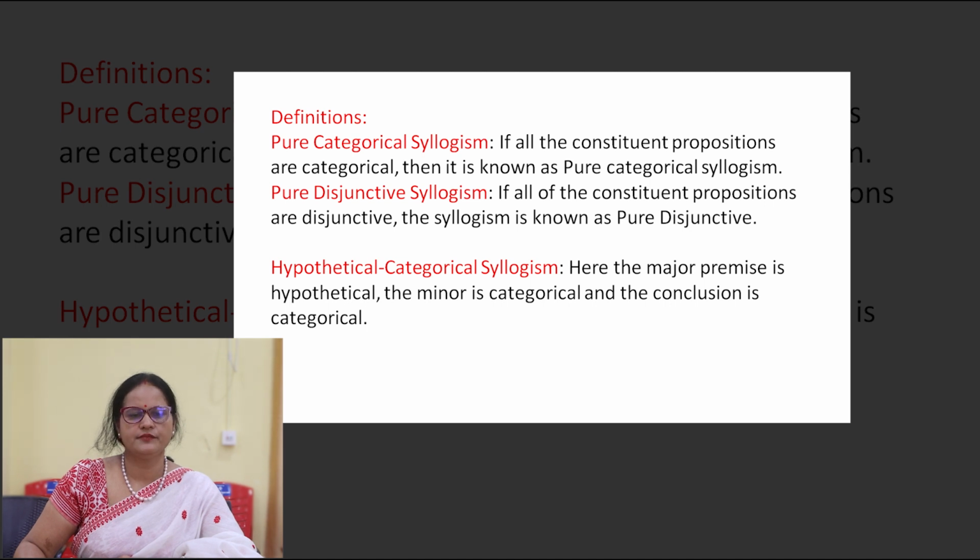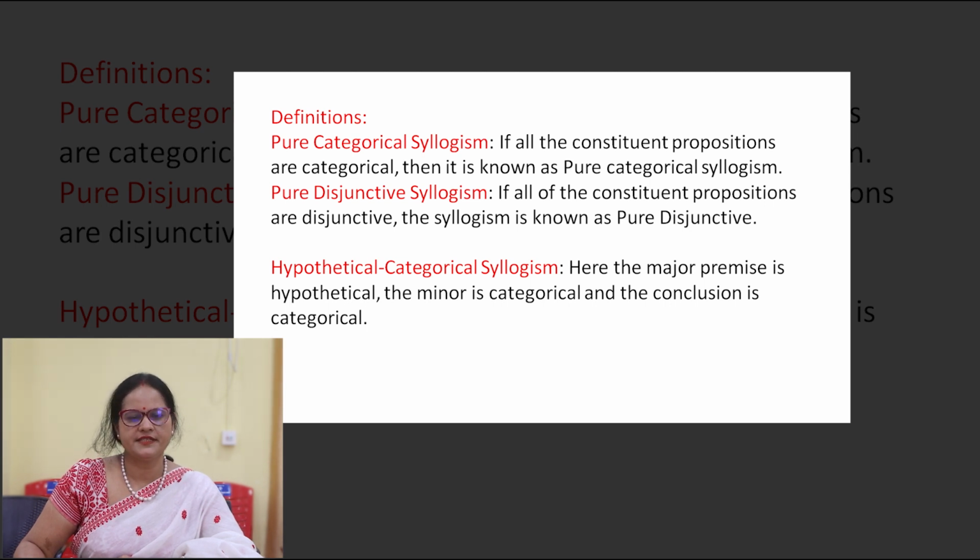Now, definitions. Definition of pure categorical syllogism: if all the constituent propositions are categorical, then it is known as pure categorical syllogism. Pure disjunctive syllogism: if all the constituent propositions are disjunctive, then it is known as pure disjunctive syllogism. Then hypothetical categorical syllogism.